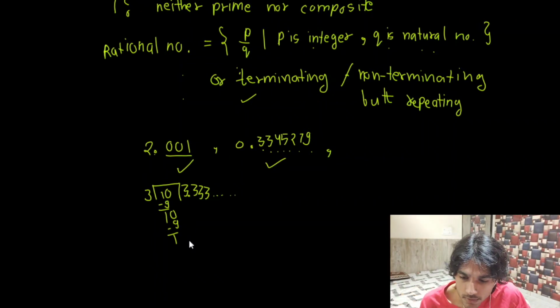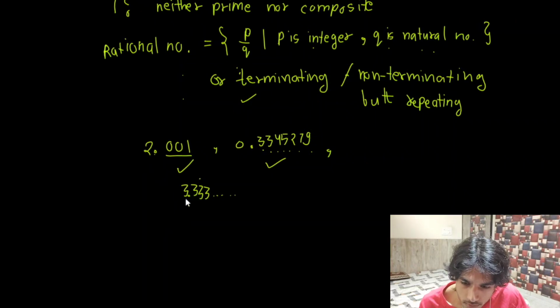So this number, which goes on forever after the decimal and doesn't stop after a finite number of terms, is said to be non-terminating.